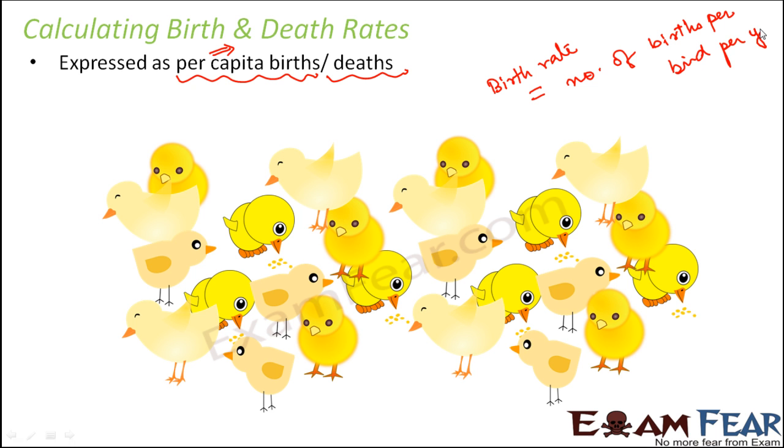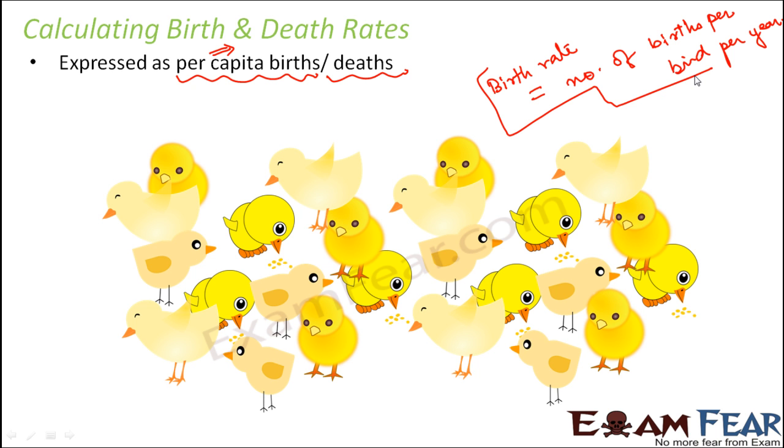Now, it is not necessary that every bird would have given birth to a new one, but this is how we calculate it to keep the calculation simpler and universal. So we always define birth rate and death rate as number of births or deaths per bird per year.